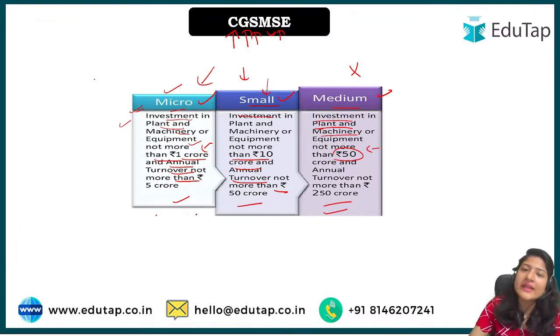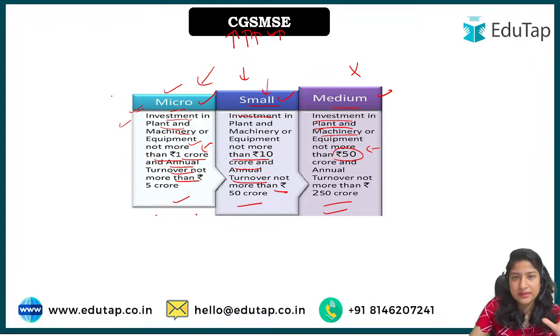So for any business you would require more money, to expand a business or to run a new business. For that, if you want to take a loan from the bank, you have to give some asset as security, right? But such micro enterprises especially, and some of the small enterprises, do not have those assets available to them. Because of that, they cannot take a loan to expand their business or maybe even to establish their business.